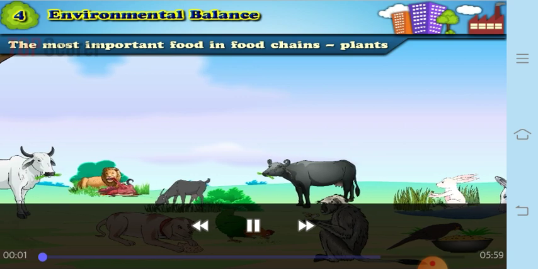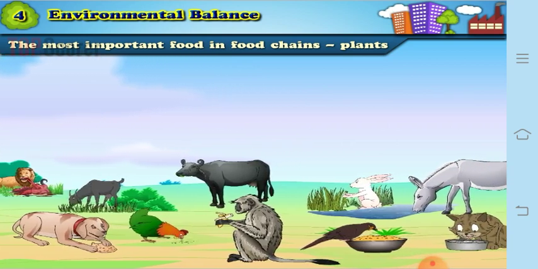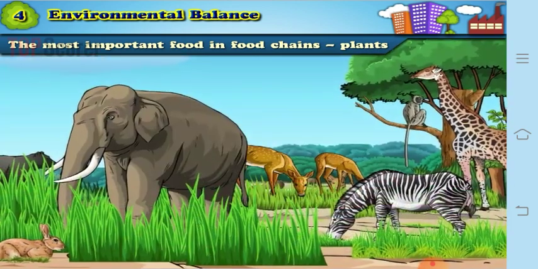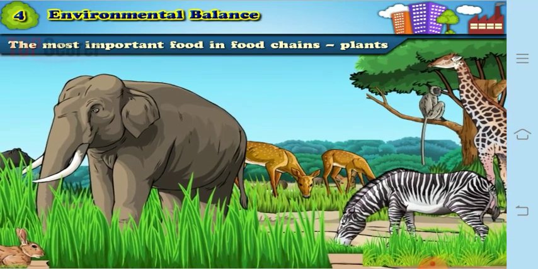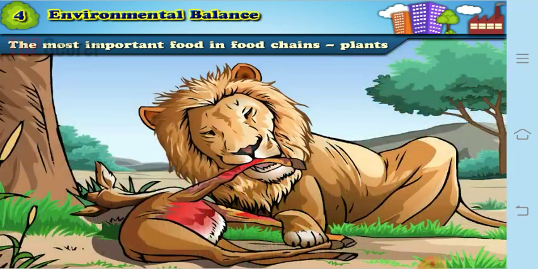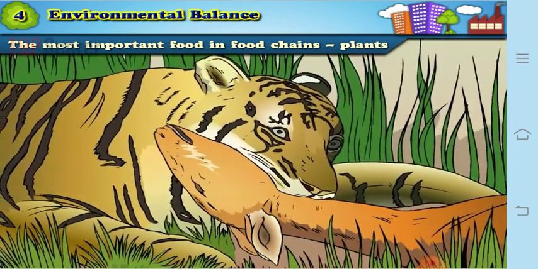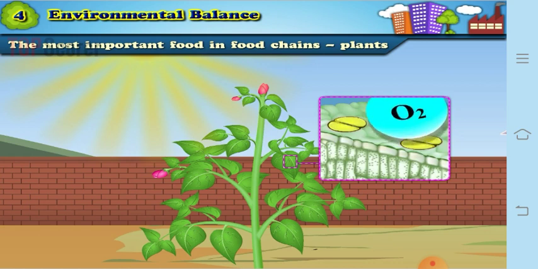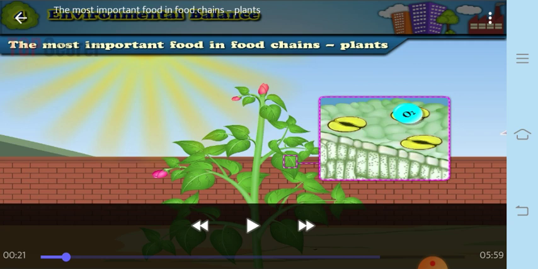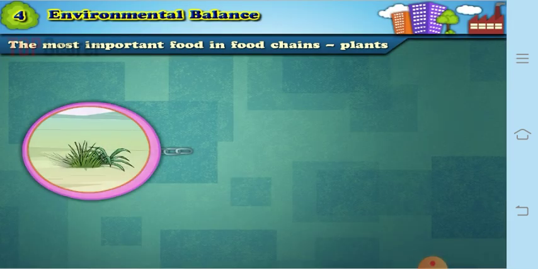Now, you know that every living thing gets its food from the environment, and how do they get this food from the environment? It's because there are something called plants. So many animals in the environment depend on the plants. That means they eat only plants, whereas some other animals eat animals that live on the plants. But from where do plants prepare their food? Yes, the plants prepare their own food by the use of water as well as carbon dioxide.